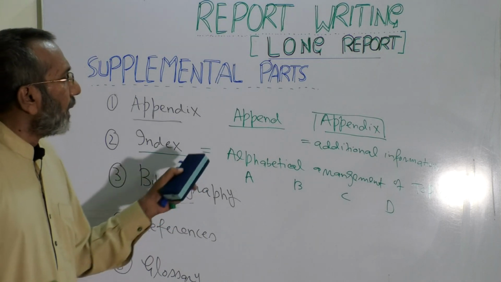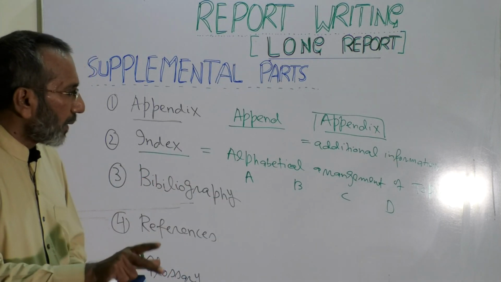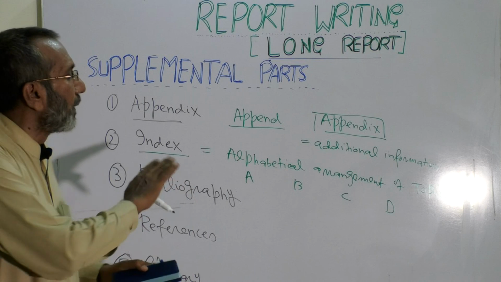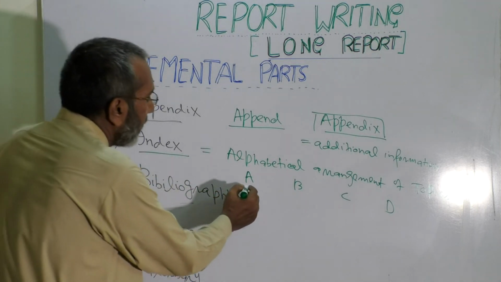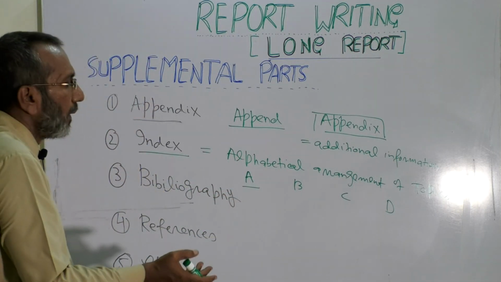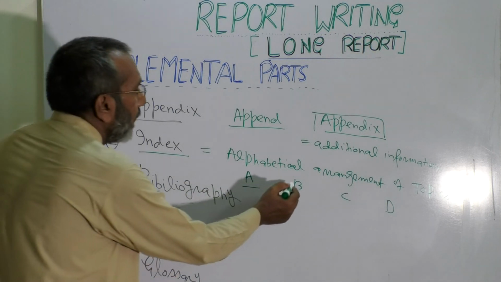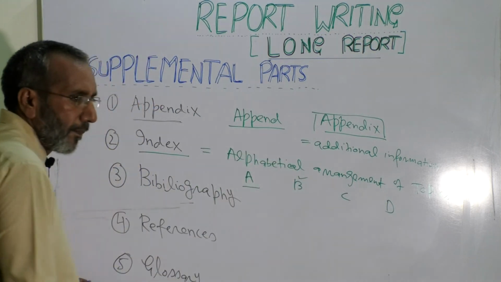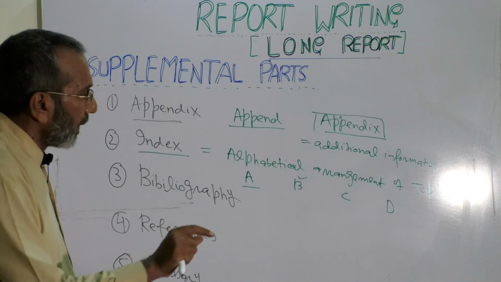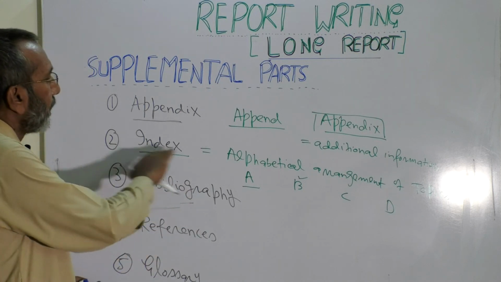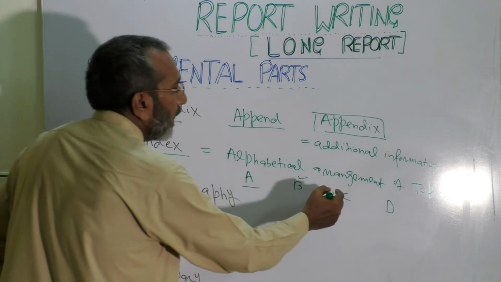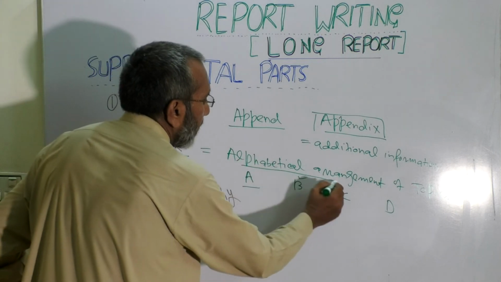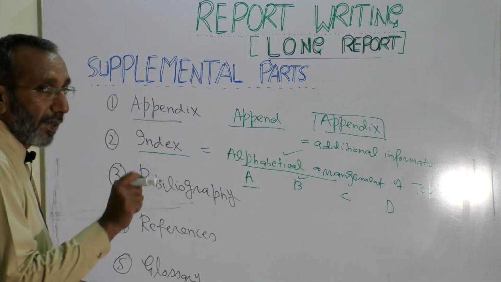In the case of long reports and voluminous books, it becomes easier to find things. Suppose some topic starts with B, you check it under B. So the concept is, index means not just arrangement of topics, rather alphabetical arrangement of topics. Stress is on alphabetical. Clear?